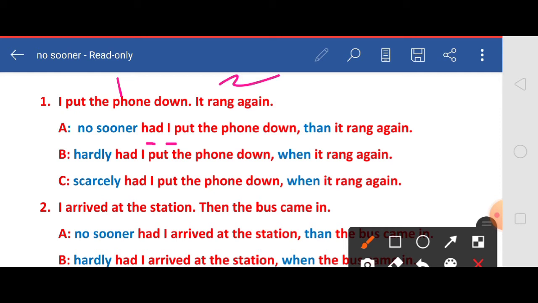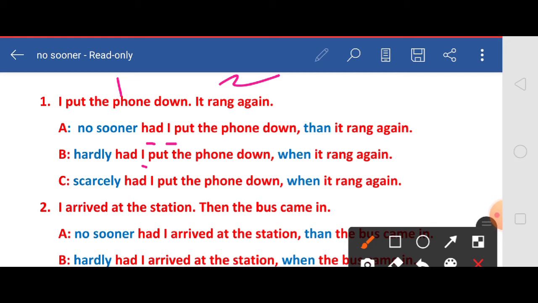Right. At the same time, hardly. Hardly had I put the phone down when it rang again. In the same way, scarcely had I put the phone down when it rang again. You can write hardly, scarcely in a different way also. That is, you can begin with the subject, helping verb, and hardly. So the answer is I had hardly put the phone down when it rang again. At the same time, scarcely also. I had scarcely put the phone down when it rang again.